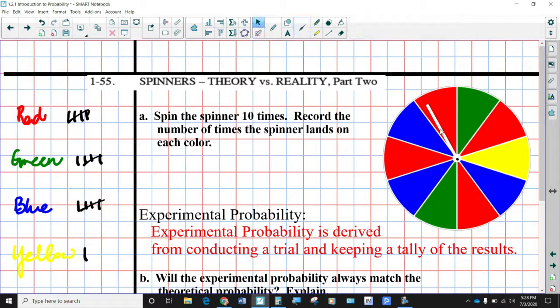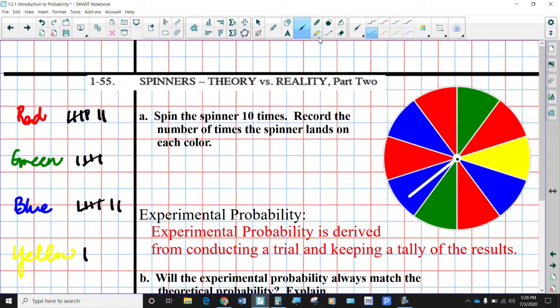I got 4 more to go. Red again. We had blue. We got red again. I think that's 1 more I need. This is 5, 10, 15, 16, 17, 18, 19. This will be the 20th roll, or spin. And we got blue. All right.